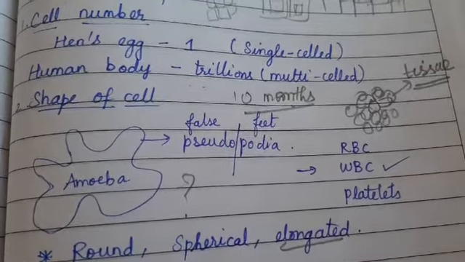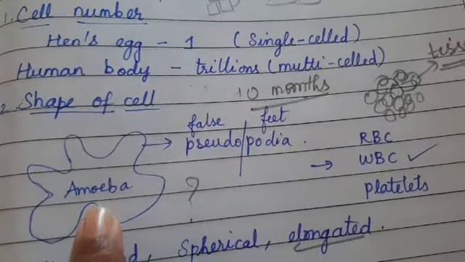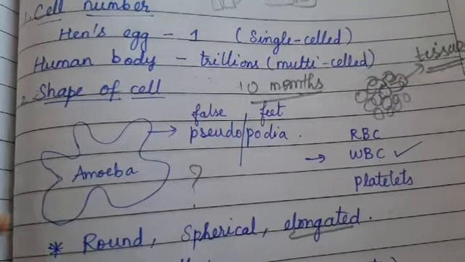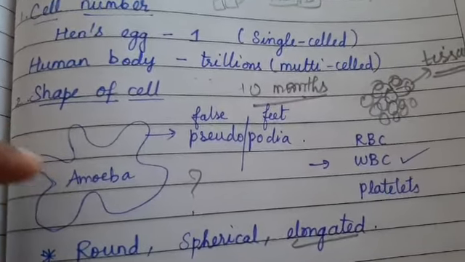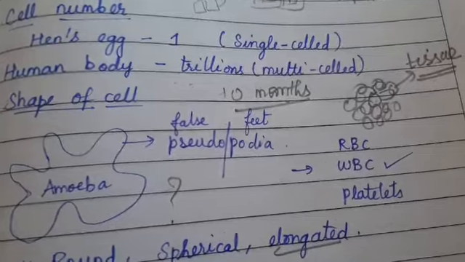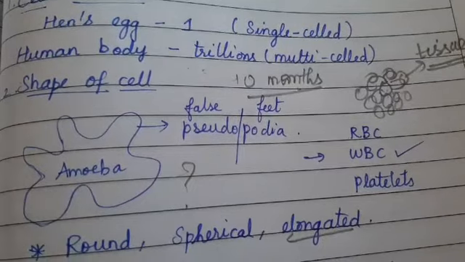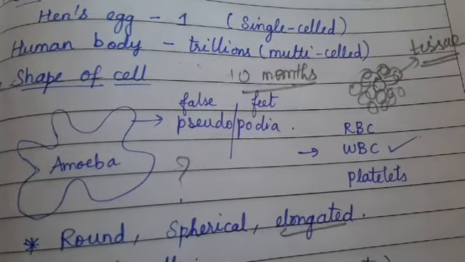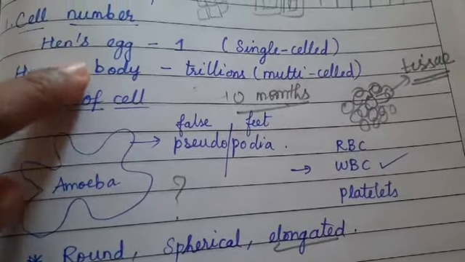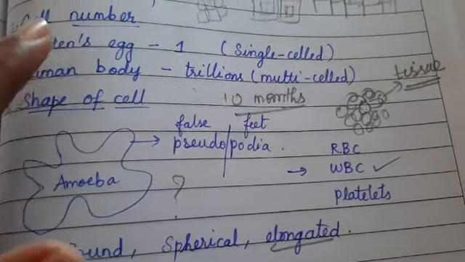Irrespective of the number of cells, all living organisms, whether single-celled or multi-celled, will perform their respective functions. You have learnt in grade 7 itself that digestion happens in amoeba, right? It captures the food and digests it, as well as ejects the food waste outside. Though it is a single-celled organism, its function is done. So we do not need to worry about the number of cells. The living organisms will perform their functions irrespective of the number of cells.